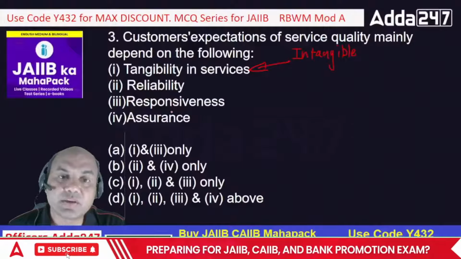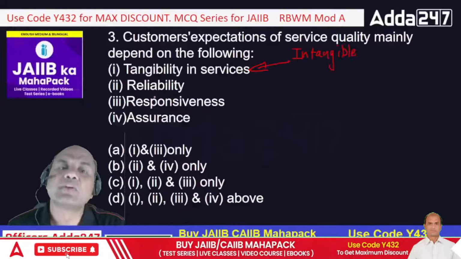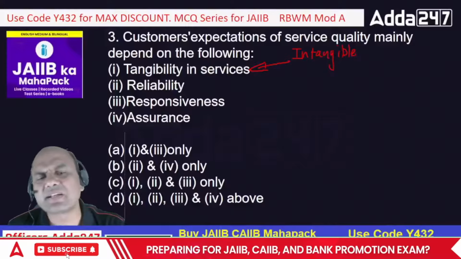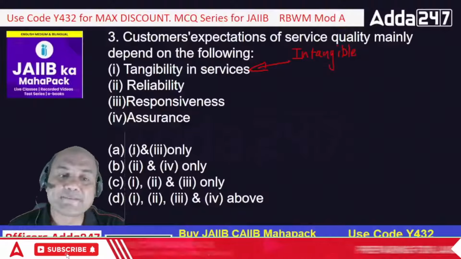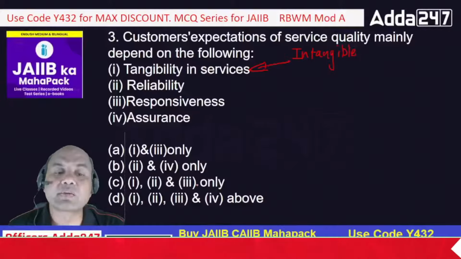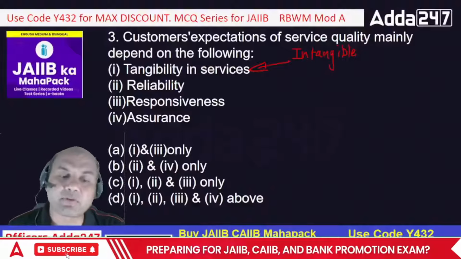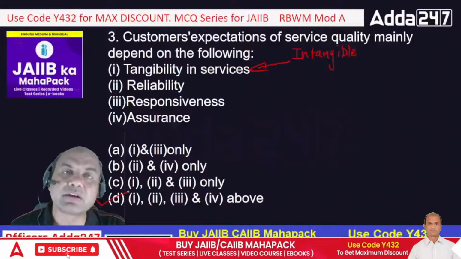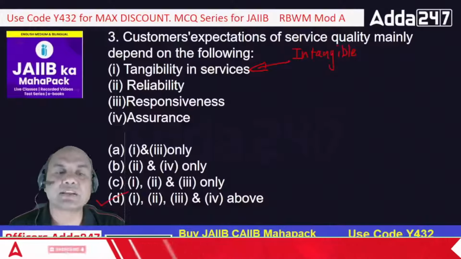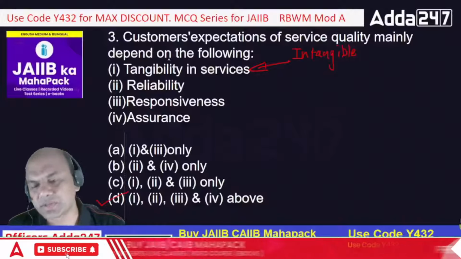Assurance. Assurance means the guarantee from your part that yes, it will be done. So what does the customer require? The customer requires all four, or something it doesn't require. Just check the options. 1 and 3 only, 2 and 4 only, 1, 2 and 3 only, and all 1, 2, 3 and 4. So what does the customer require? The customer requires all of them. Tangibility in services, reliability, responsiveness, assurance, everything is required by the customer. Okay?